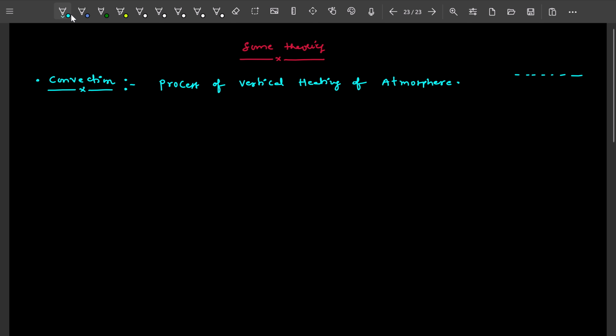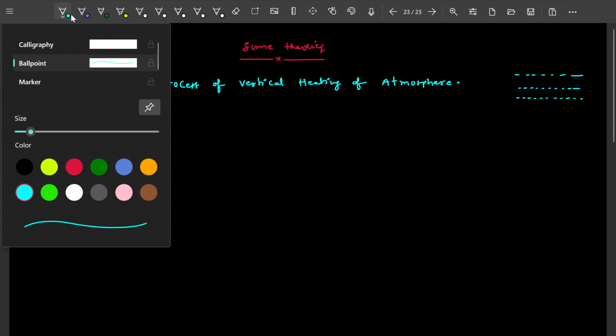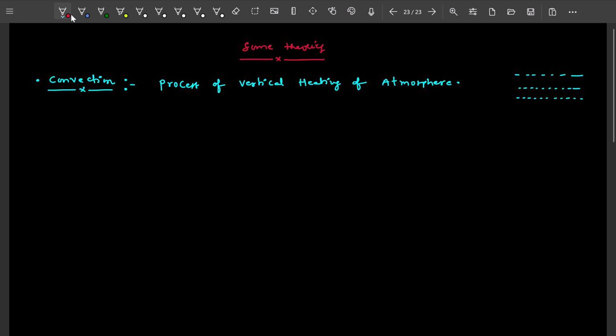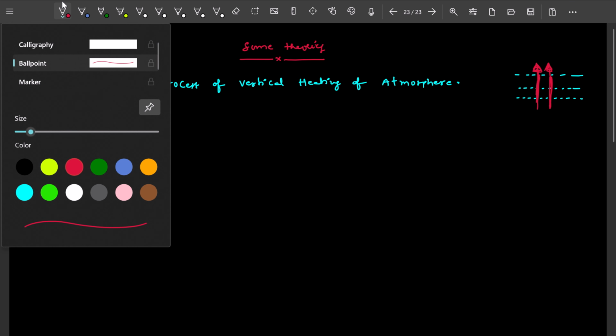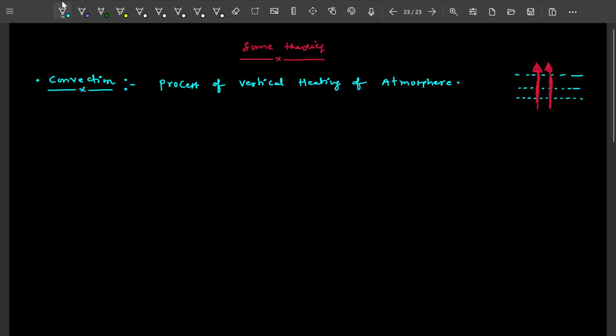If the heating is done in a vertical way, in the upward direction, that heat is transferring vertically. This vertical heating is called convection. It is the one and only convection.